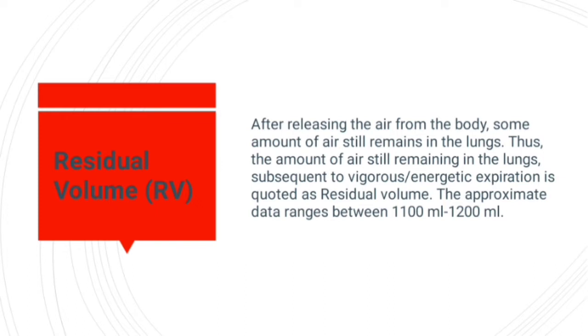So what is the range of this residual volume? It is 1.1 liter to 1.2 liter, 1100 ml to 1200 ml. Got it? The remaining air after forceful expiration is nothing but the residual volume. It prevents the lungs from collapsing. So this is about the residual volume part.